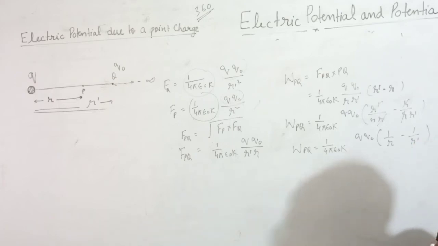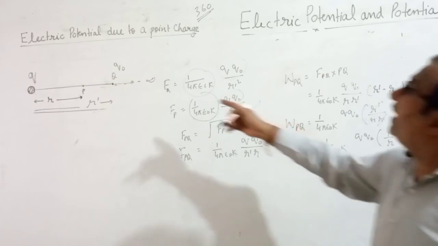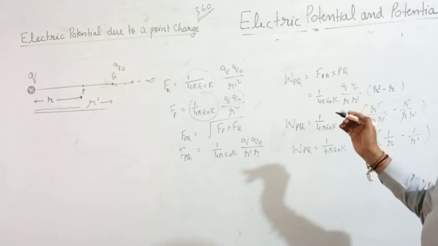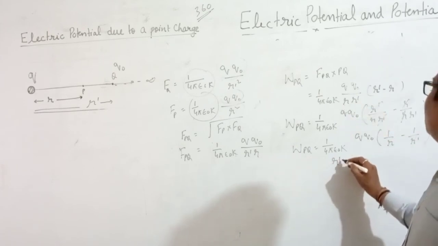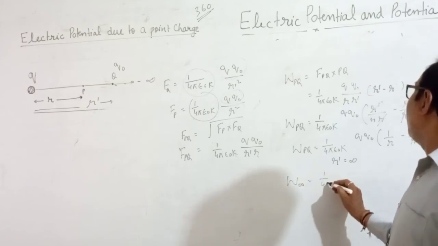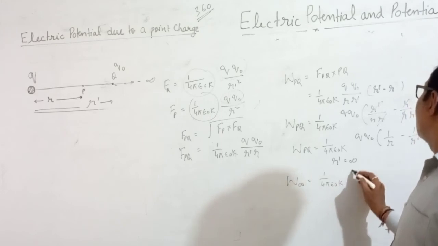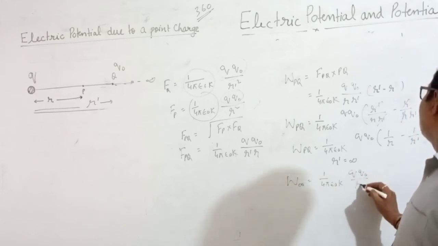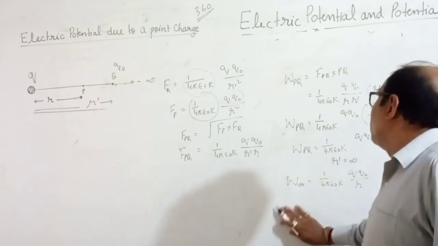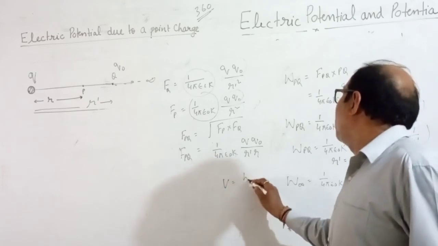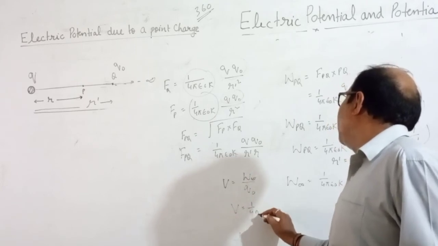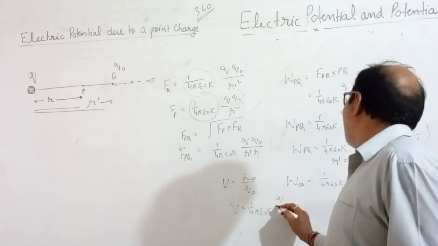1 by R dash. Suppose that point Q is at infinity. Q point कहाँ होता है? Infinite. Then R dash equal to infinite. Then with that condition, W infinite equal to 1 upon 4 pi epsilon naught K Q naught upon R. Now what is V equal to in this condition? V equal to W infinite upon Q naught. Again the formula is the same, 1 by 4 pi epsilon naught K Q upon R.